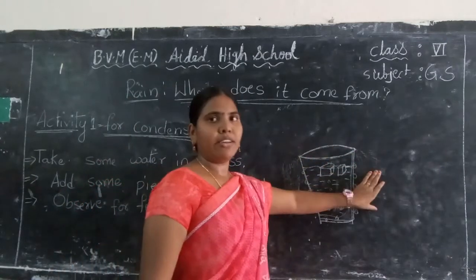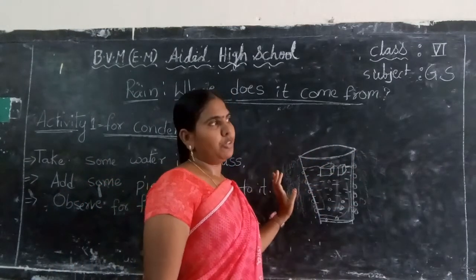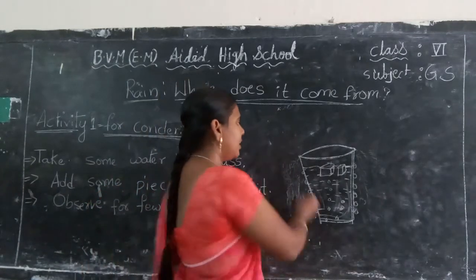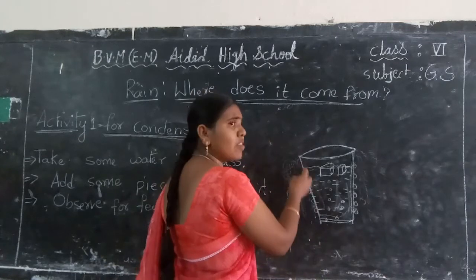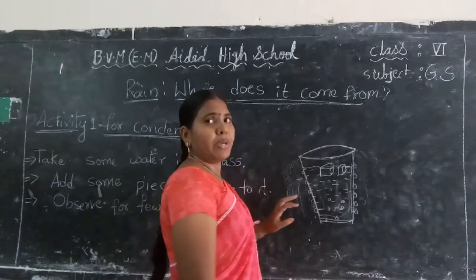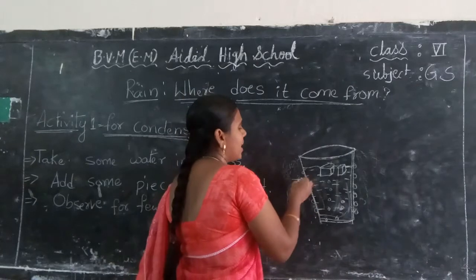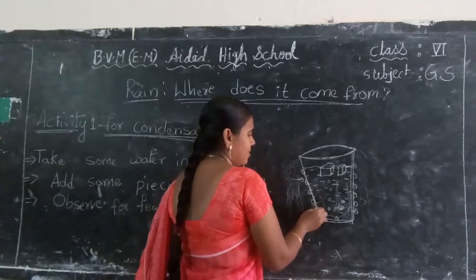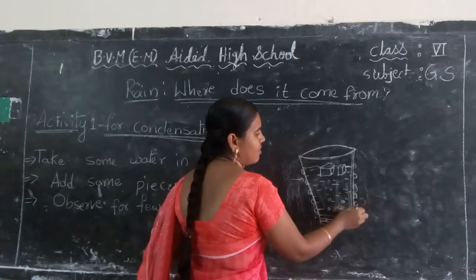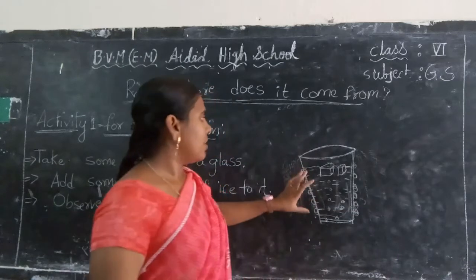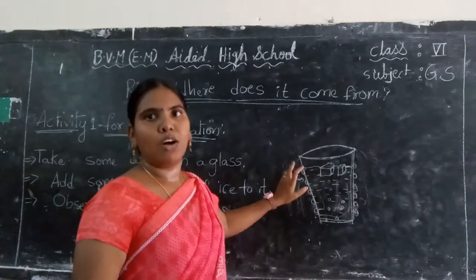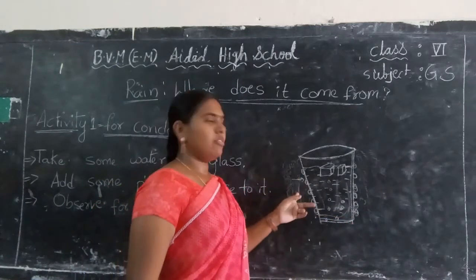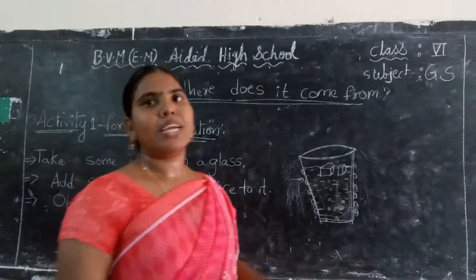Outer air will be cool. I told you, in the air there is some water vapor. That water vapor touches the glass. This is also already cool. This glass will be cool. So when it touches the glass, this water vapor changes into water and settles on the surface of the glass. So that's why we have observed some water drops on the outer surface of the glass. Okay, children? So this is the experiment to prove condensation.